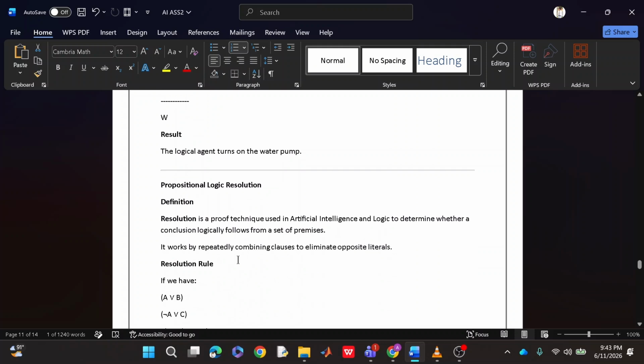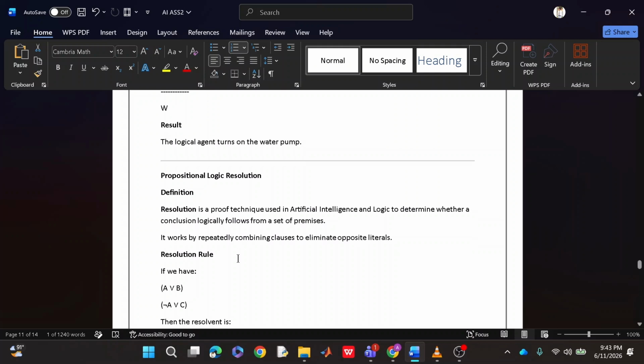The next topic is propositional logic resolution. Resolution is a proof technique used in artificial intelligence and logic to determine whether a conclusion logically follows from a set of premises. It works by repeatedly combining clauses to eliminate opposite literals. So in propositional logic, we have some proofs in artificial intelligence, and we use the logic to determine whether the things we are trying to convey or do are working logically or not.